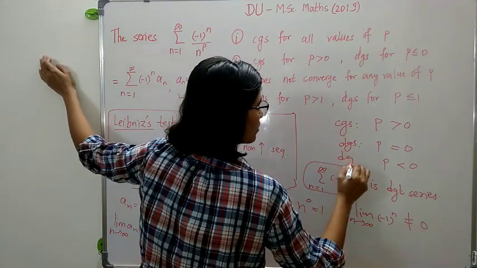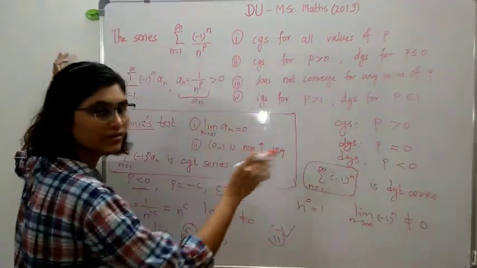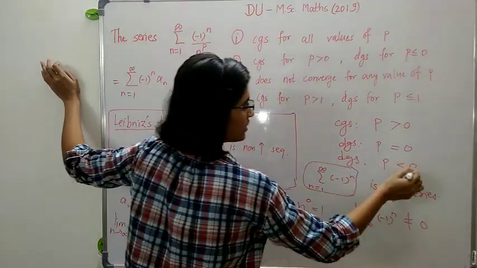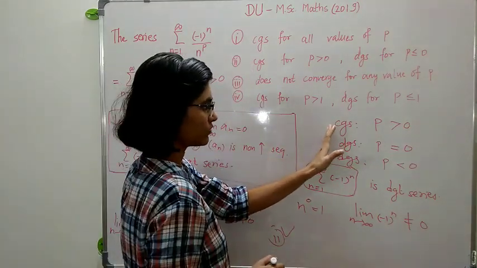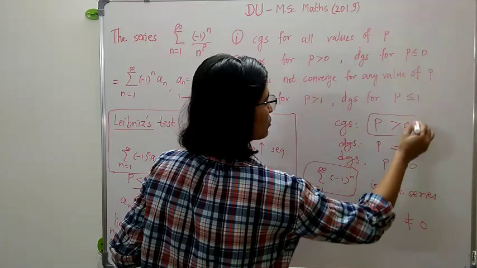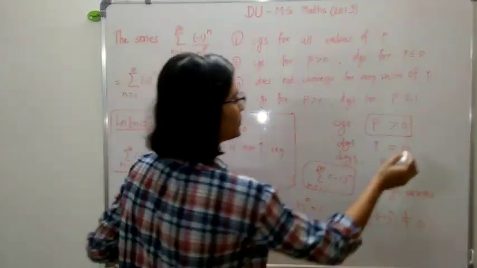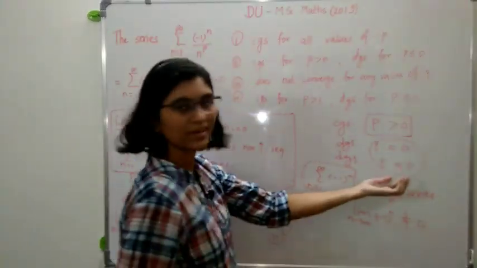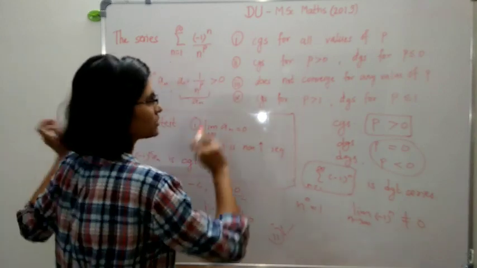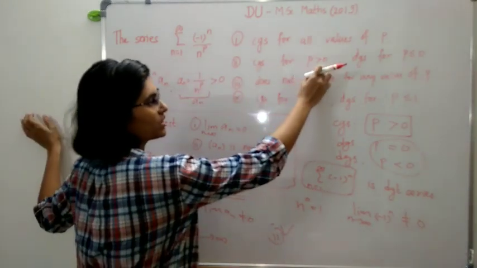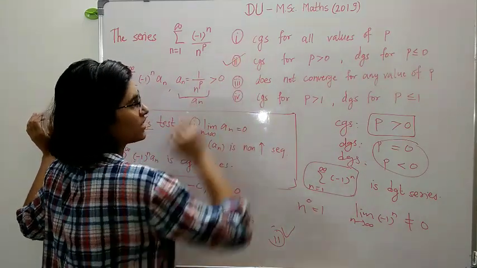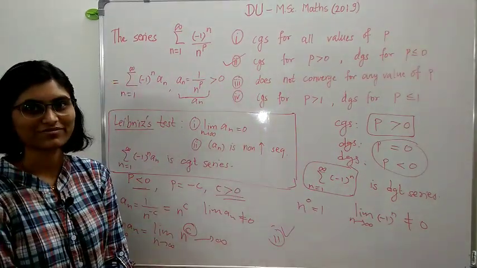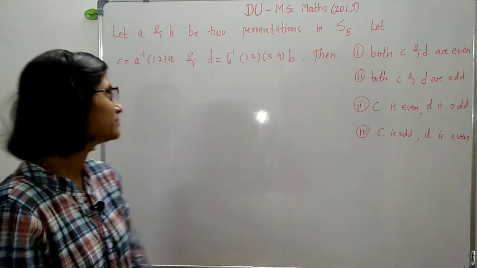So here also, this series diverges for p less than 0. So we have the series is convergent for p greater than 0, and it diverges for p equal to 0 and less than 0. So let us check the option. This is convergent for p greater than 0 and diverges for p less than or equal to 0. So this second option is the correct option. Let us solve the next question.